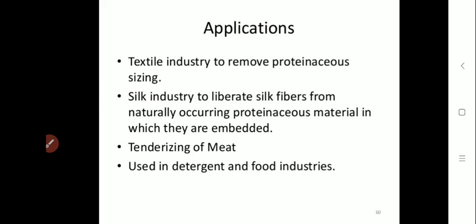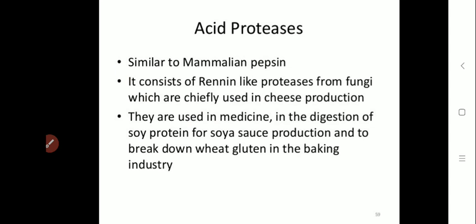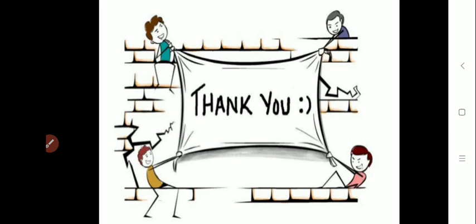From that naturally occurring protein material, silk is liberated by using protease enzyme. Whereas for tenderization of meat, and also it is used in various detergents and food industries. These are all the applications of protease enzyme.